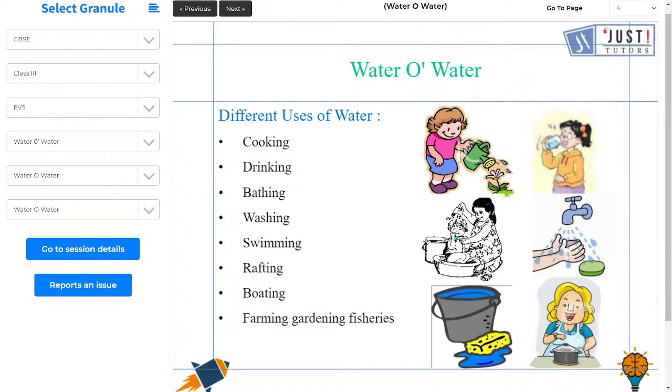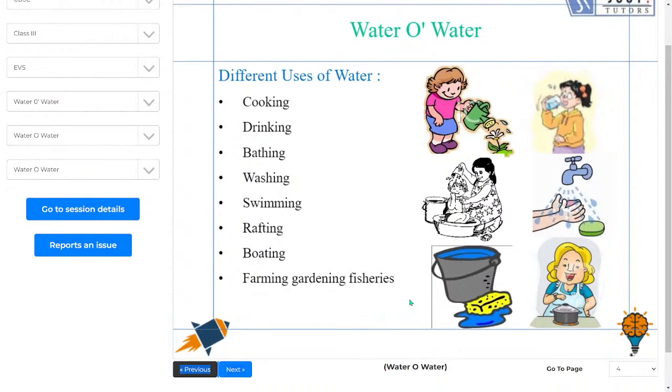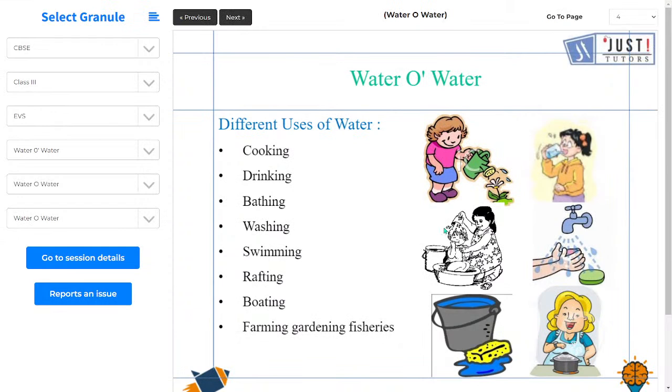Along with the fisheries, the people who are involved in this fishing, the fishing business, what do they do? वो fishes वो पालते हैं.